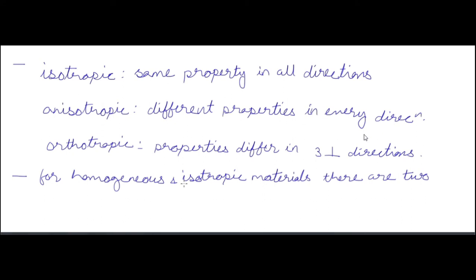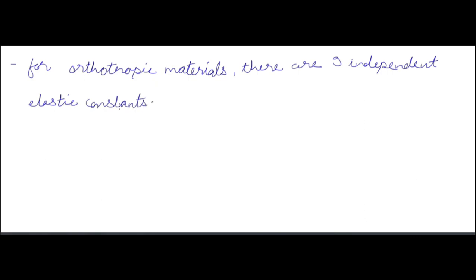Okay, now we have orthotropic. So in orthotropic we have different property values in three perpendicular directions, means x, y, z. If you choose any three perpendicular directions, you will find different properties in all these three directions. Now for homogeneous and isotropic materials, there are two elastic constants, E and mu. E is the modulus of elasticity and mu is the Poisson's ratio. Okay, for orthotropic materials there are 9 independent elastic constants, and for anisotropic materials there are 21 elastic constants. Okay,